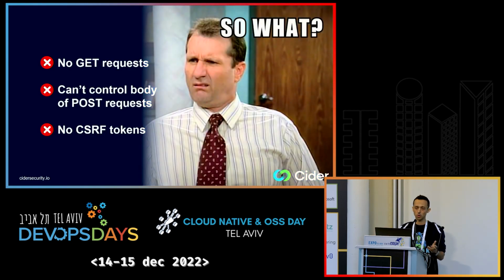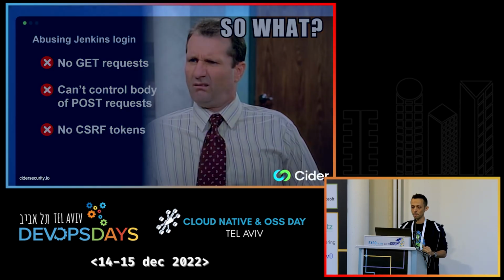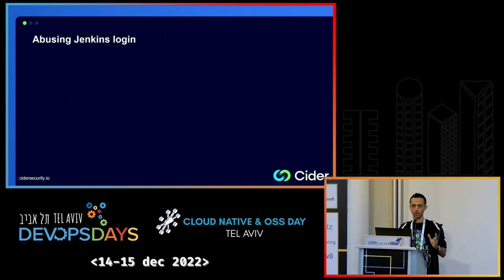But hackers are like, okay, so what? Challenge accepted. So let's see what, despite all these limitations, attackers can do to bypass them. There's a bunch of things that can be done. One of them is to abuse the Jenkins login. The reason why we start by abusing the login endpoint is because, first, it's sensitive. This is usually the first phase you need to do to access the application, the CI. And also, the Jenkins login accepts POST requests, but it's the only endpoint in Jenkins that doesn't need to receive a CSRF token, unlike many other systems.